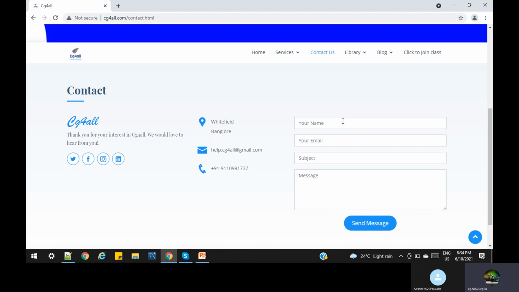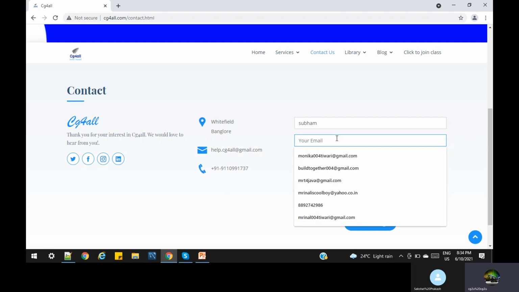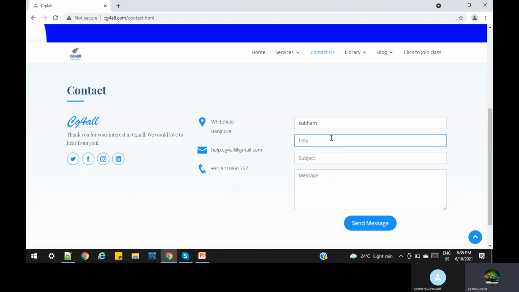Clear? So now let us consider I am giving a name, Sachat or Subham, whatever it may be, and we have to give one mail ID. So I have given some mail ID, help.cgforall.com. Now the subject, join CVMP, and some message. Let us consider I am not putting the message and clicking send.